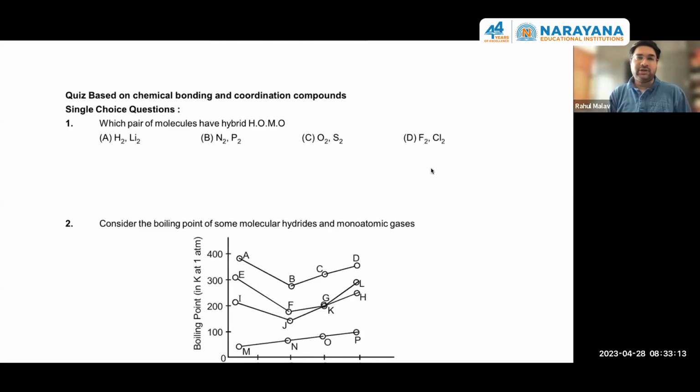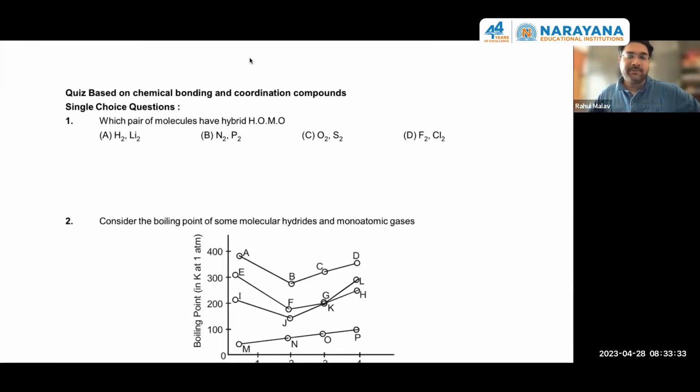Okay, students, start solving these questions. They are the questions based on chemical bonding and coordination compound. They are mixed questions, but good level questions are there. So please try attempting these questions. Starting, some questions are single choice correct.